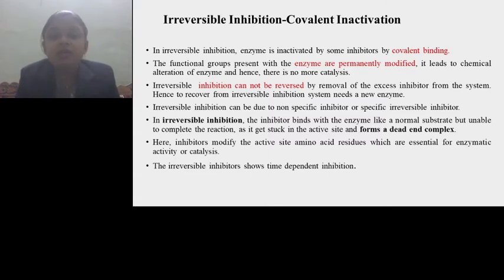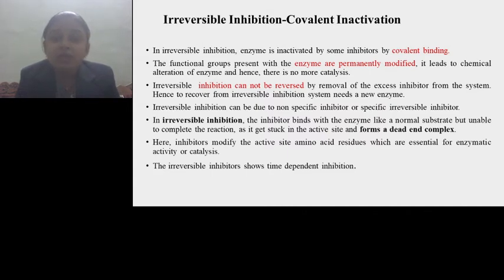Irreversible inhibition can be due to a non-specific inhibitor or a specific irreversible inhibitor. In irreversible inhibition, the inhibitor binds with the enzyme like a normal substrate. But once the inhibitor binds with the active site of the enzyme, the interaction between the enzyme and the inhibitor is not normal, unlike the interaction between the enzyme and the substrate. Here, the inhibitor gets stuck in the active site of the enzyme and forms a dead end complex.